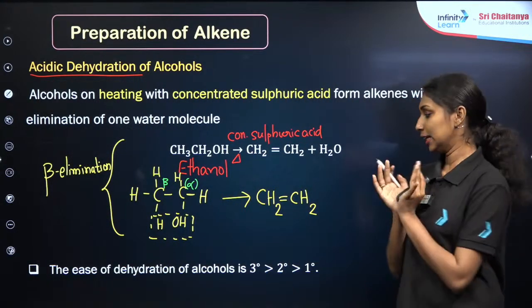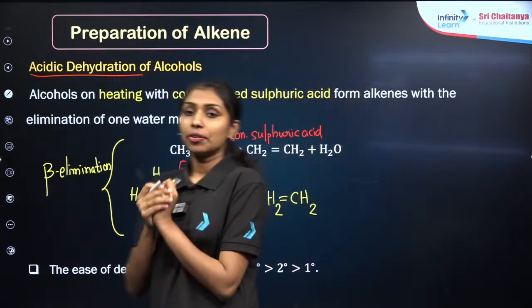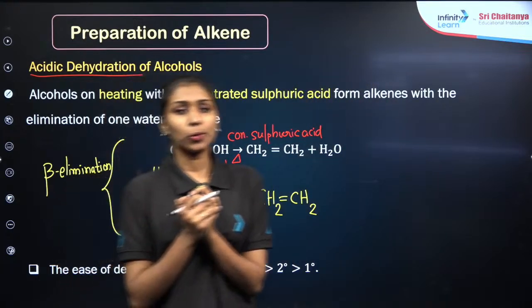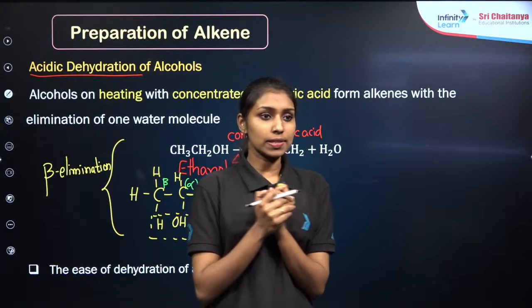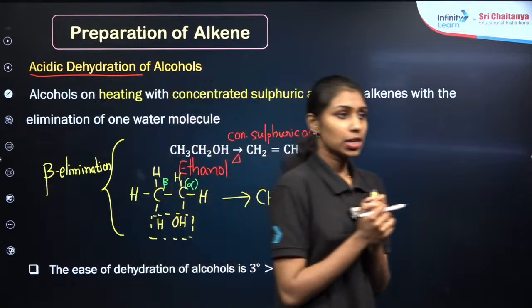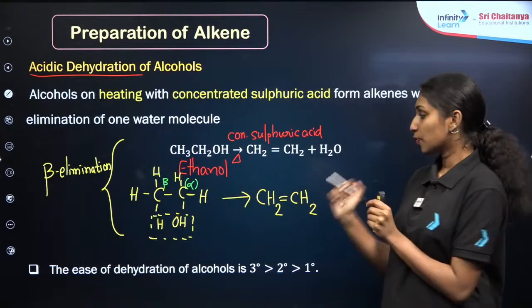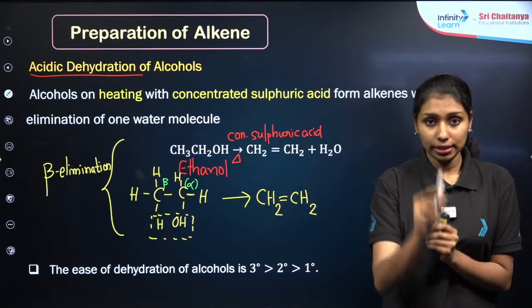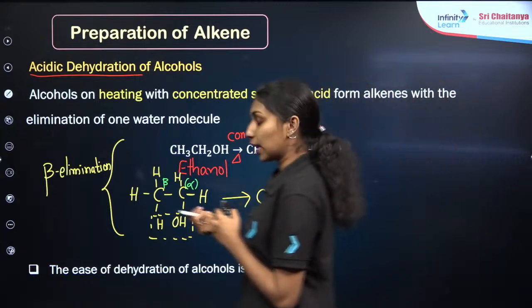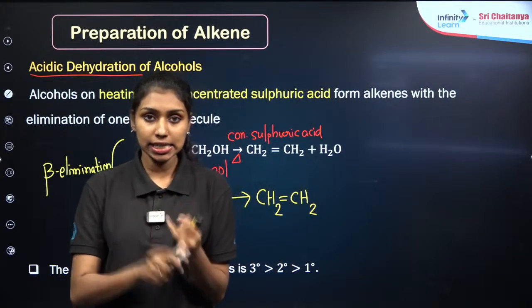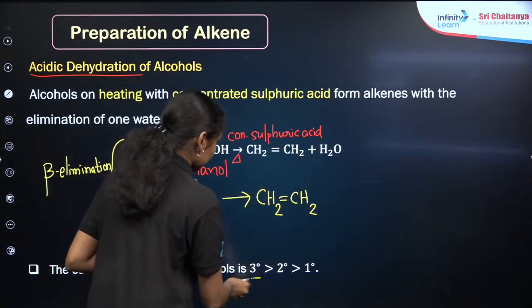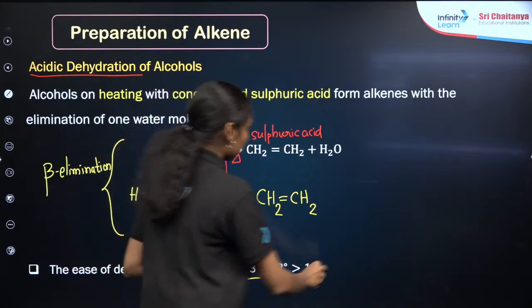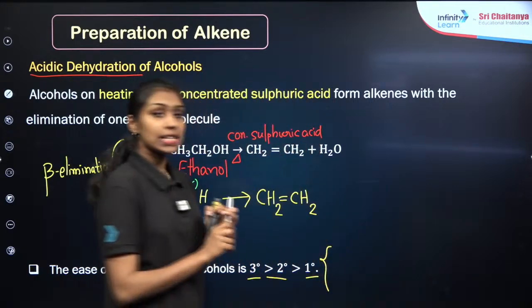Okay, fine. Now, I think you must have studied tertiary, secondary and primary alcohols. We need to remember the rate of reaction, or the ease of dehydration of alcohols. It starts from tertiary, then secondary, then primary. You will get an idea about the mechanism in the alcohols chapter.